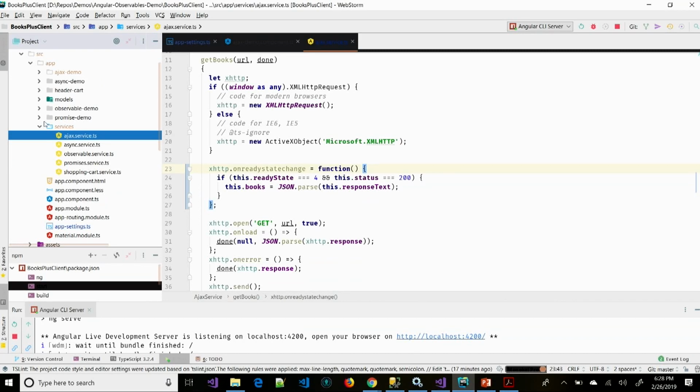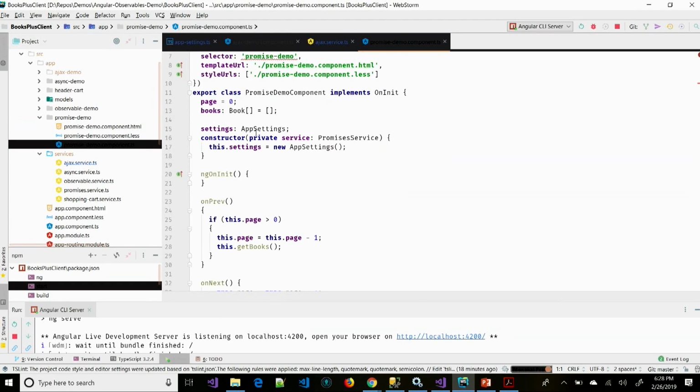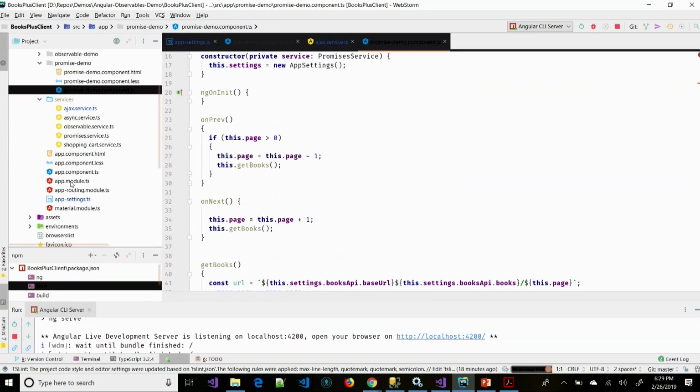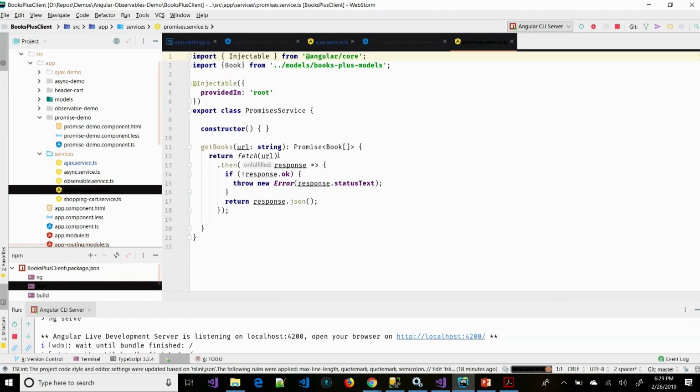Let's go to promises real quick. In the promises, same type of thing. In fact, the logic looks almost identical here, so I'm just going to go into the service. Promises service. And what we're doing with TypeScript, I'm returning a promise of type book, array of books, and I'm just calling the fetch and then on fill, and then so we're just checking to see if the response is okay.